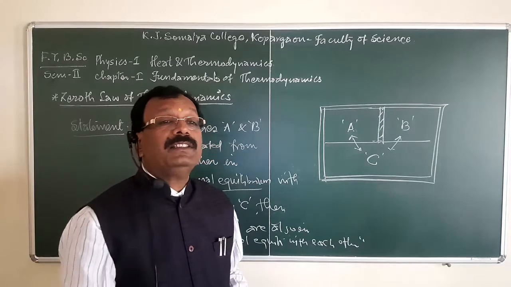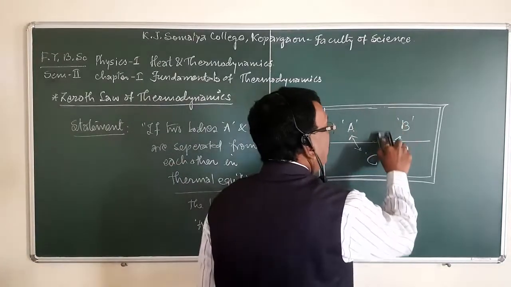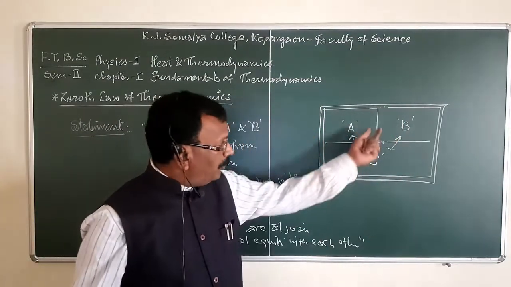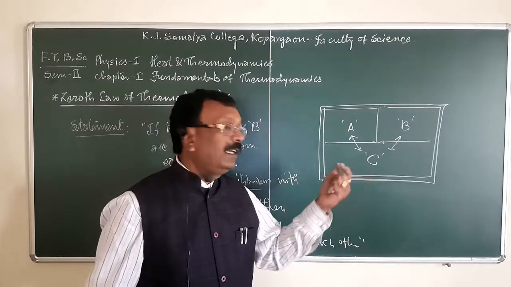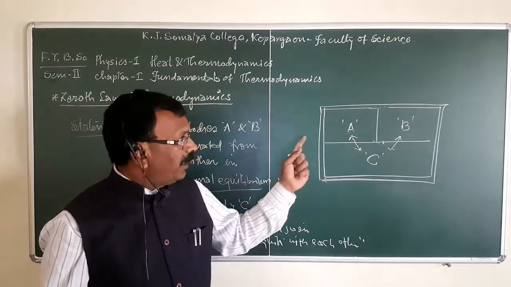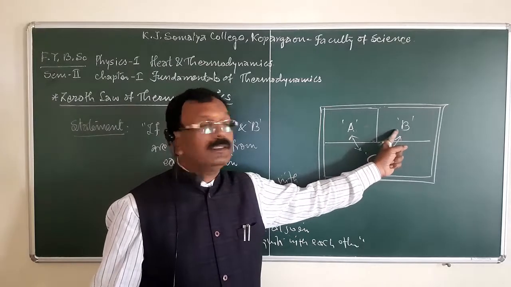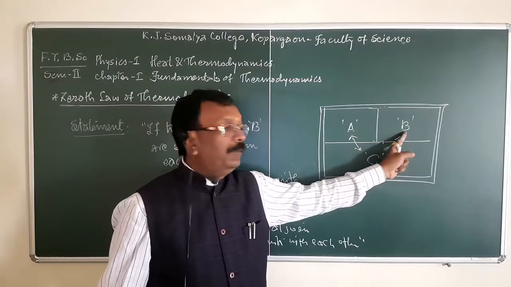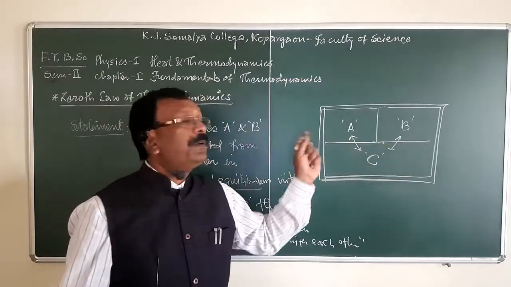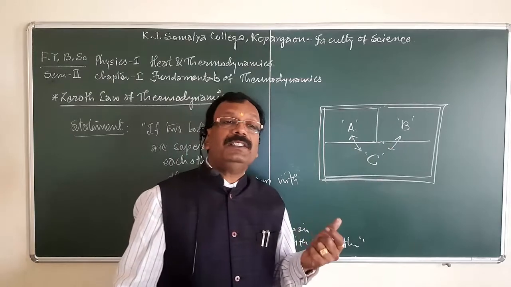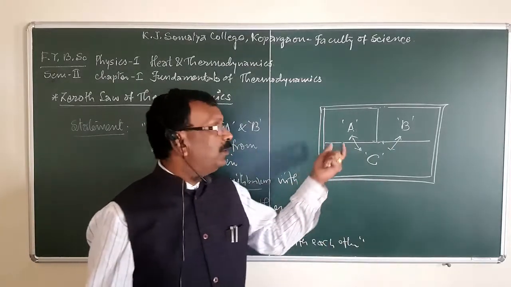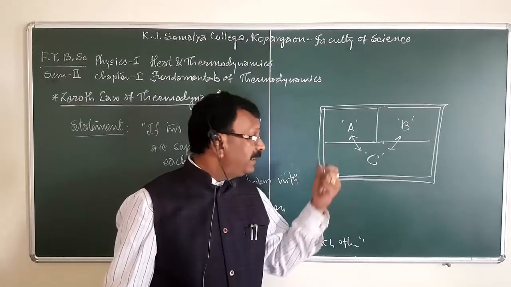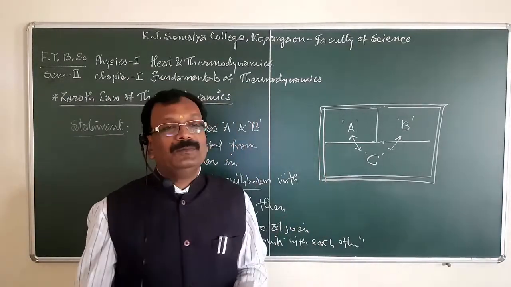But in the next case, if we remove the insulating part between A and B, or we replace the insulating part by conducting material, that means A is brought in thermal contact with body C. We find that there is no further change. This means that A and B are also in thermal equilibrium with one another, and this is known as the zeroth law of thermodynamics.